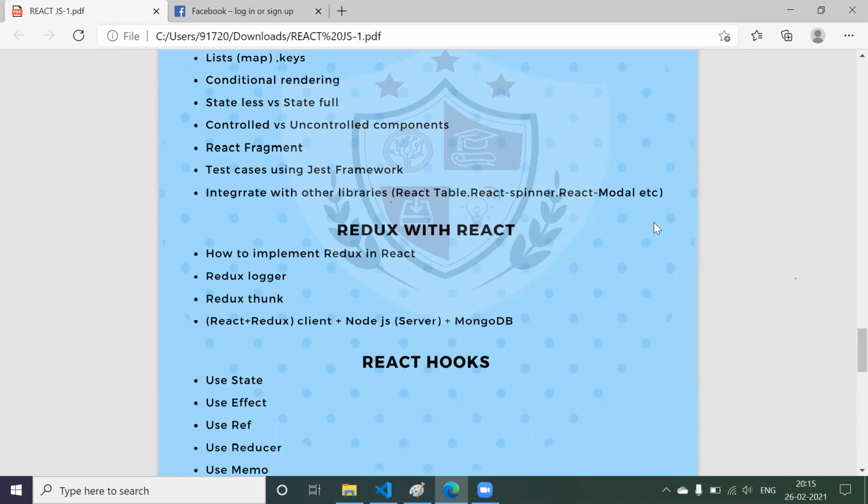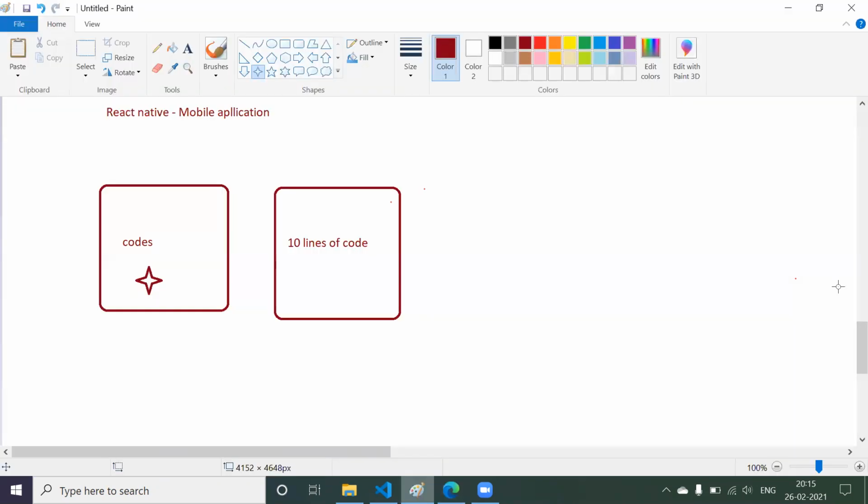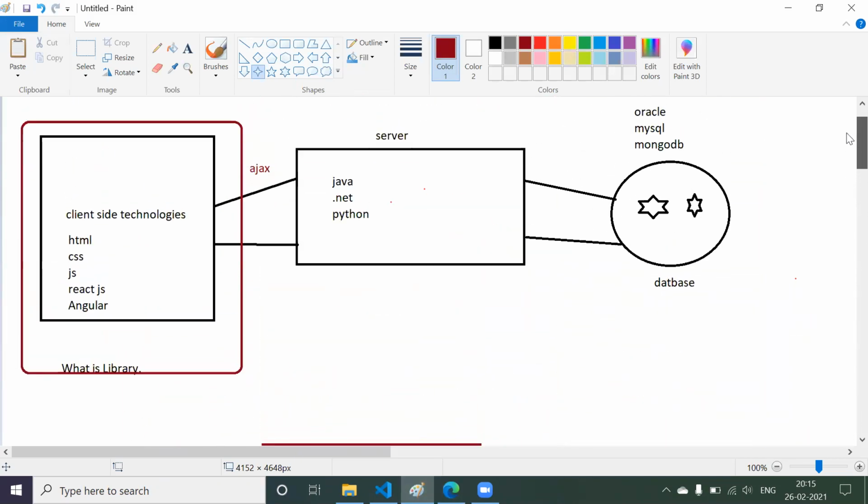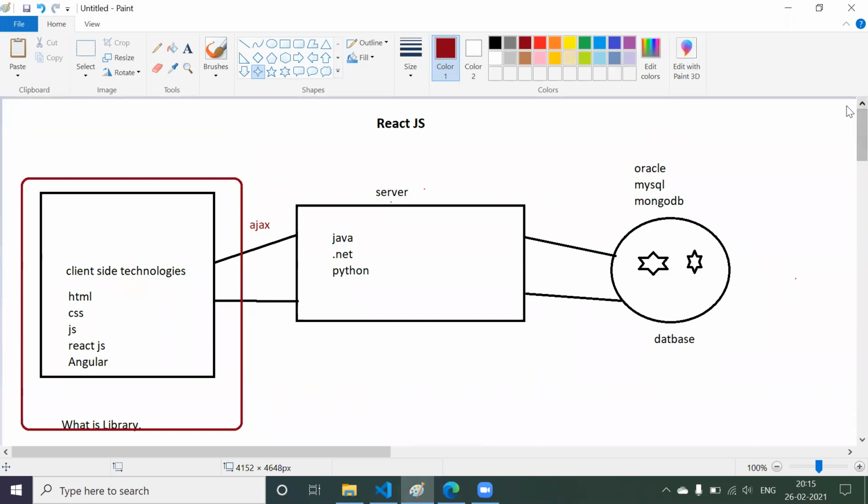Okay, and we are going to build an end-to-end application. What do you mean by end-to-end application? Now I have shown you the web architecture, right? So we are going to build the application from scratch. We are going to build your HTML, I mean client-side technologies. Then we are going to build a server. Then we are going to build one database as well. So we are going to build one end-to-end application so that you can understand how a web application works.